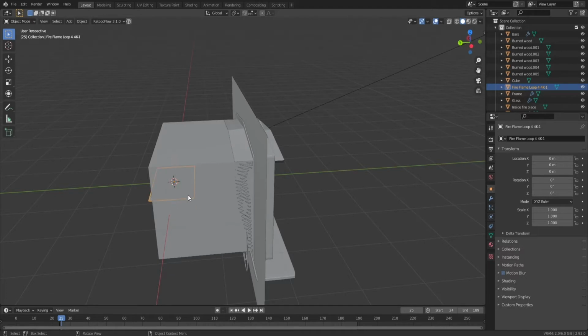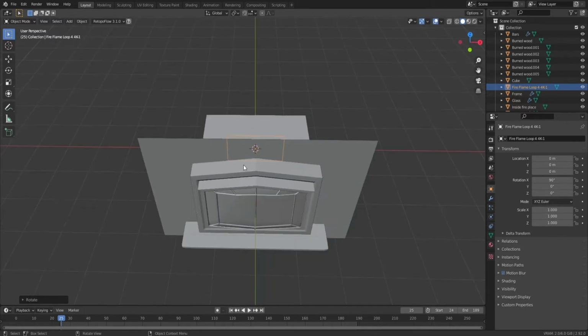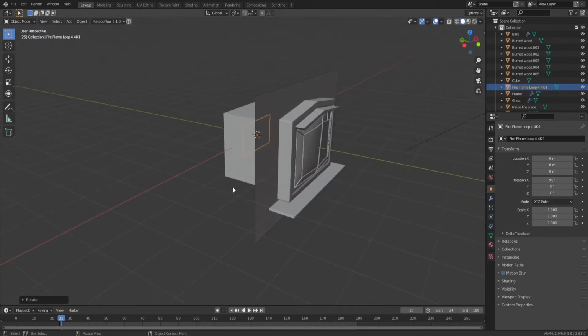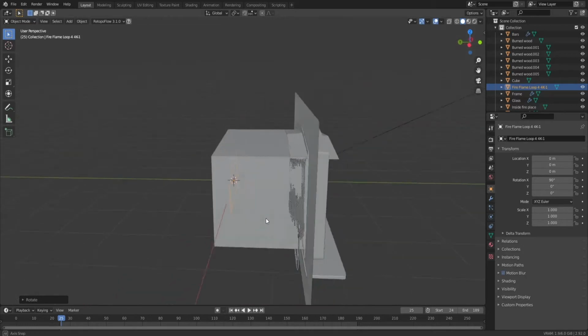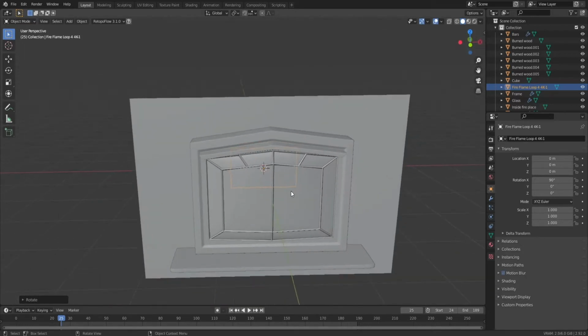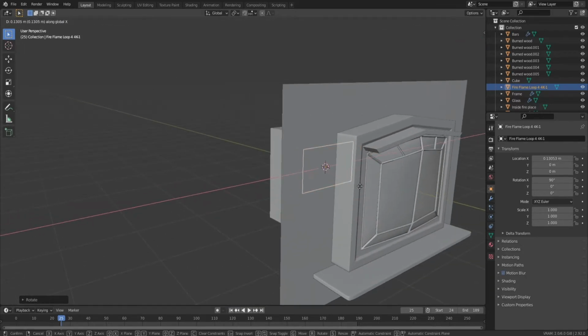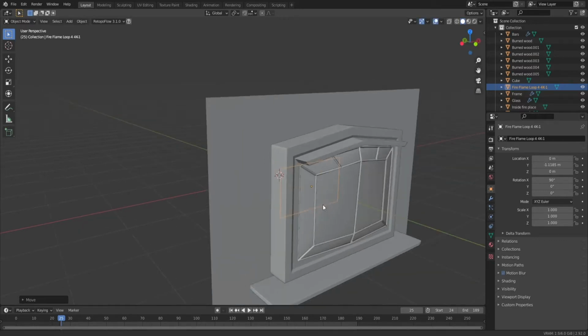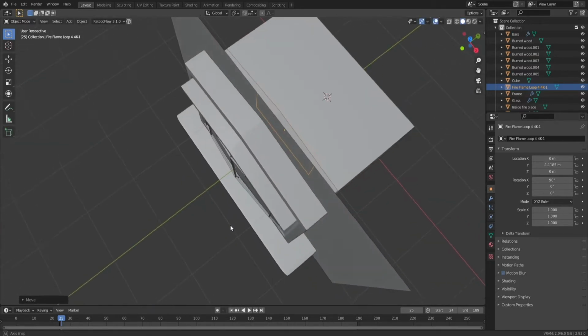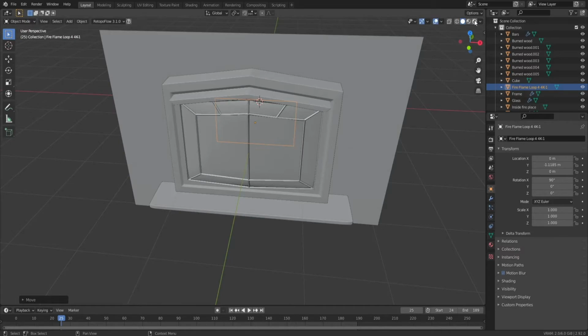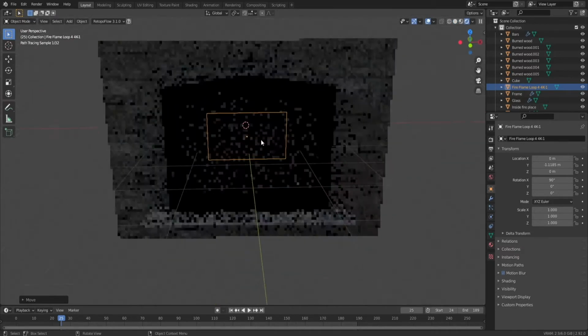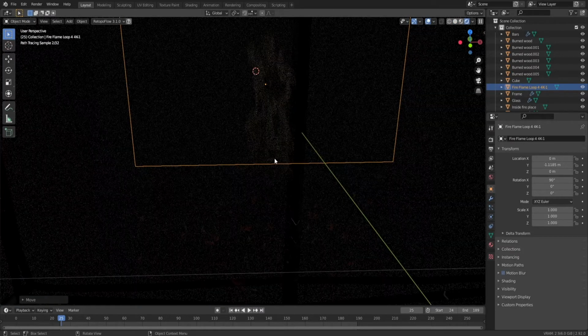You do that by hitting R to rotate, then the axis you want to rotate it on, for me it's X, and then I type in 90, and it will rotate perfectly on the x-axis by 90 degrees. Alright, so we have to place this into our fireplace, something like this. And then if we go to rendered mode, we will see there is a fire in there.